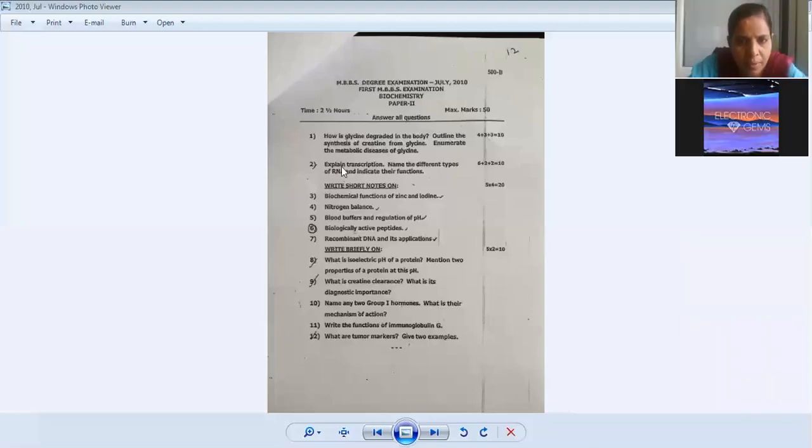Solve this paper better. Biochemistry paper 2. We will start with glycine degradation in the body and outline this. I think we did this, no? Creatinine synthesis. Enumerate the metabolic diseases of glycine.